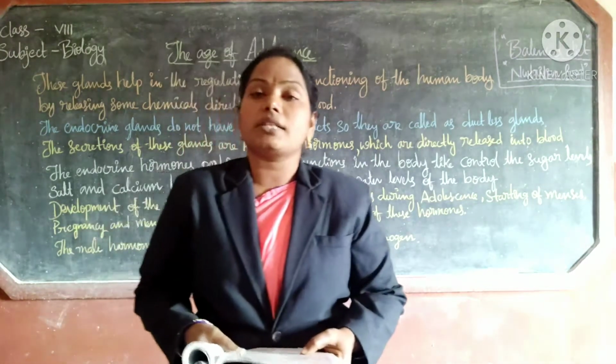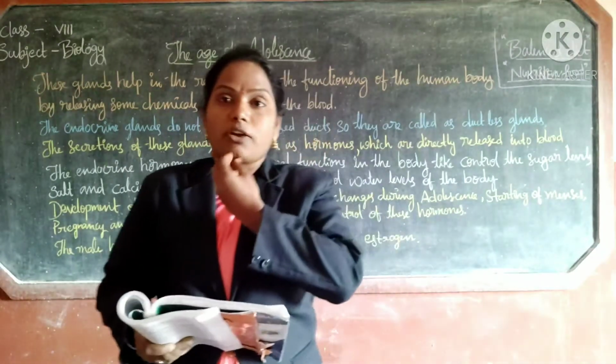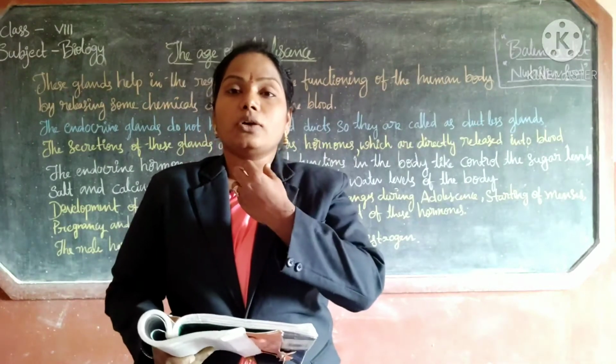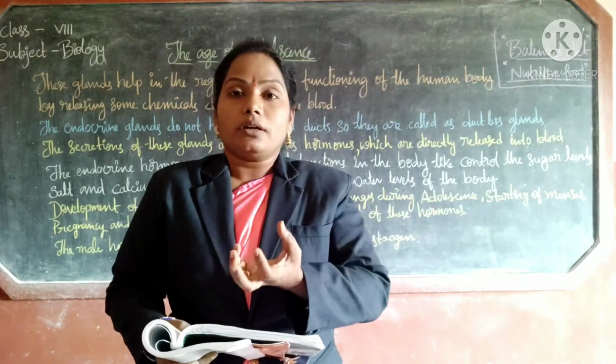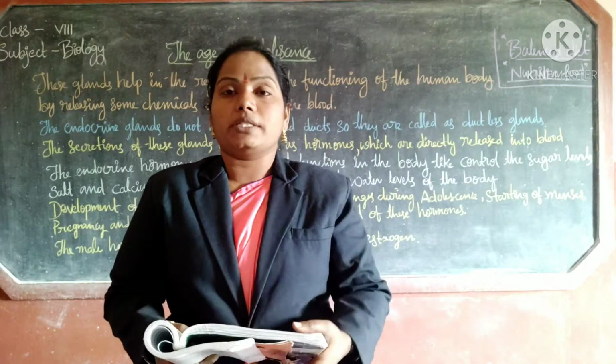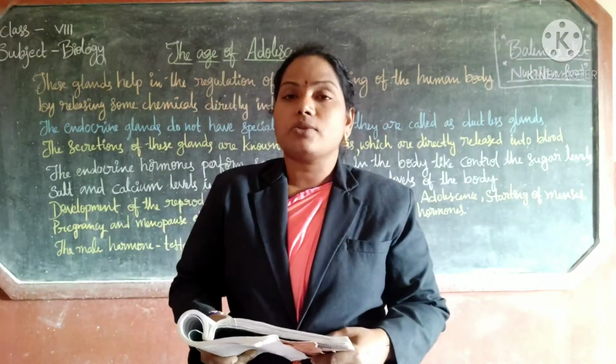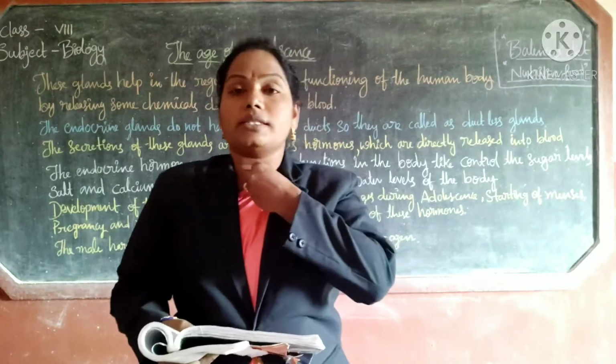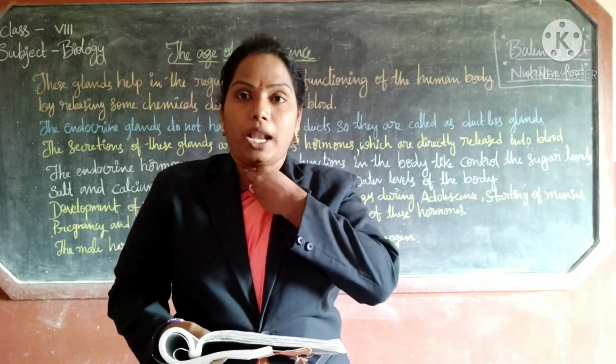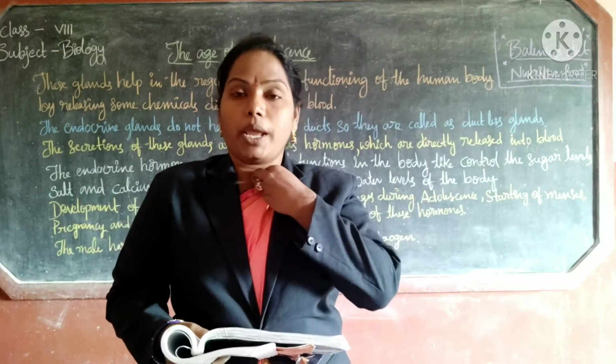What are the secondary sexual changes? Growth of beard, mustache, growth of hair under armpit and in genital region and on the chest are the secondary sexual characters. And next, the Adam's apple in male.